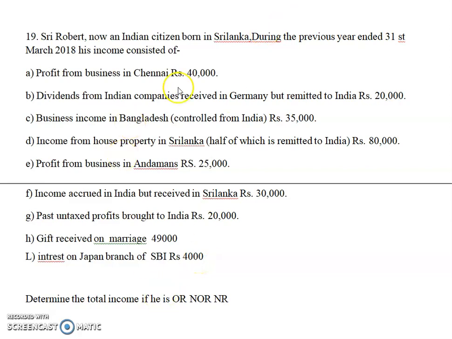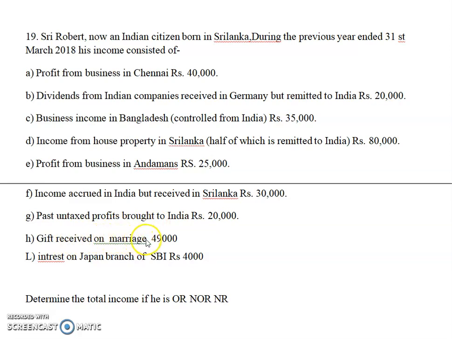So these are the things. In the first case it is taxable for all, in the second case fully exempt, in the third case it is controlled from India, taxable in the first two columns. Next one, income from house property in Sri Lanka, remitted to India, is taxable for only one SSC. Next, income from business in Andaman, taxable for all. Income accrued in India but received in Sri Lanka, taxable for all. Past untaxed profits are exempt from tax. Gift received is exempt here.